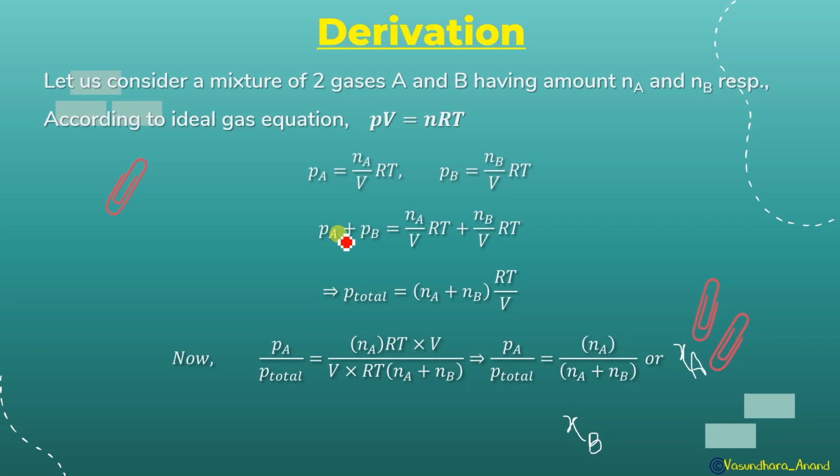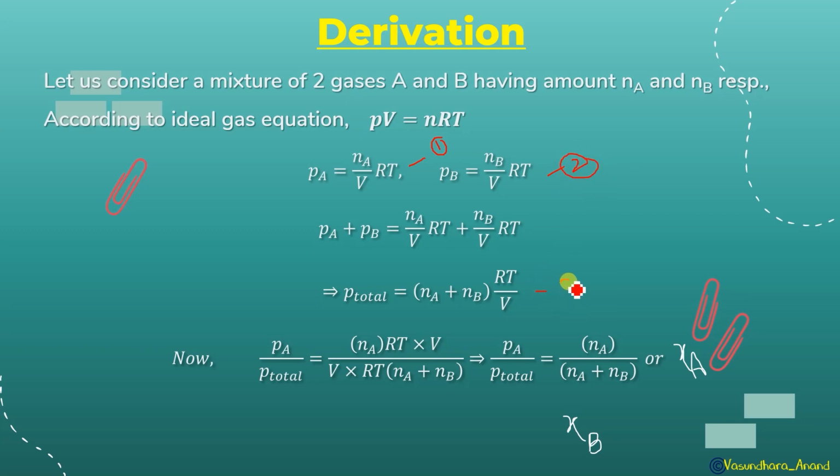So if I want to find the total pressure, I will just add PA and PB. In this case, Na upon V RT plus Nb upon V RT will be added. So this is called P total. Here RT by V we can take as common, and it will be Na plus Nb. Let me assume this is equation 1, this is equation 2, and this is equation 3.